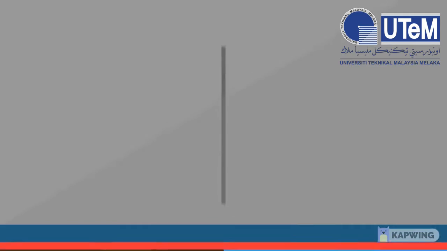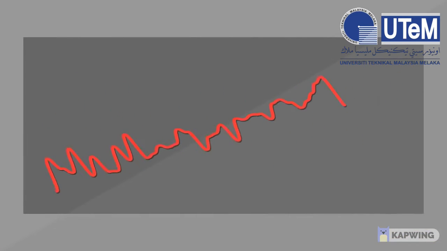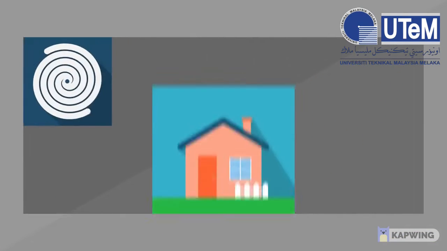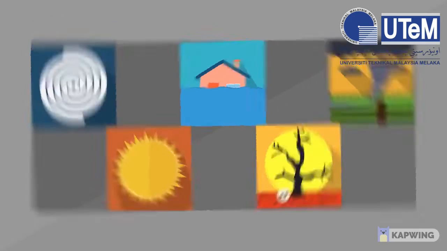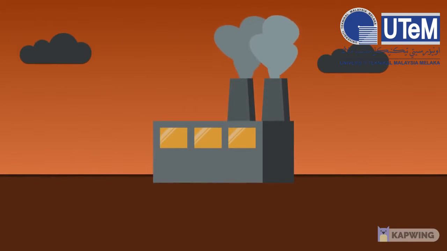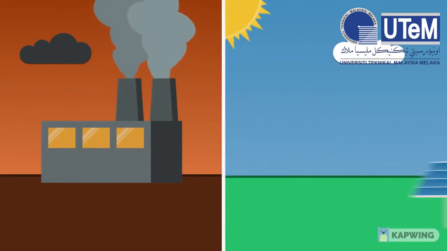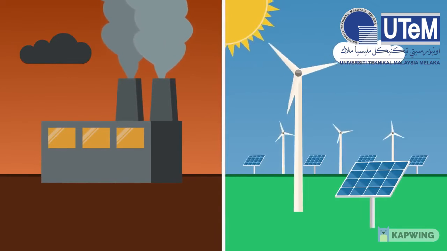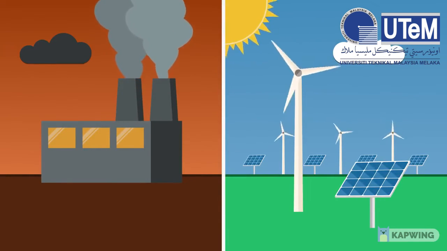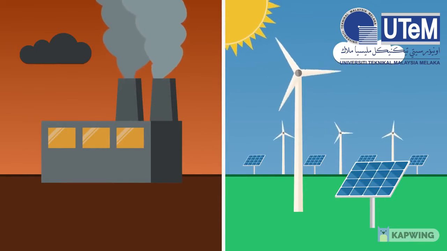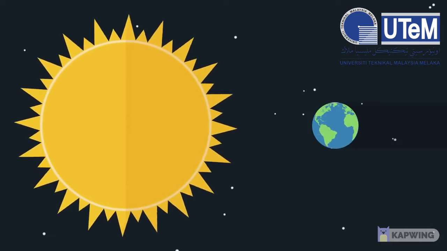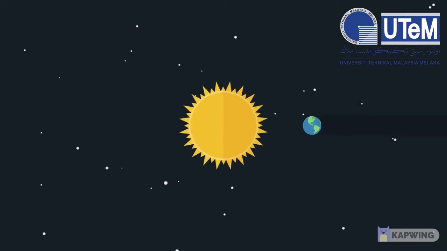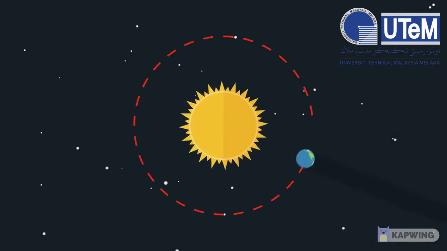As we all know, climate change also causes more frequent natural disasters such as hurricanes, floods, tornadoes, heat waves, and droughts. So the question is, how do we stop this? Instead of burning fossil fuels, we need to convert to renewable energy such as solar and wind power, which emit zero carbon when operating. More solar energy falls on the earth in 1 hour than all the energy that our civilizations consume in 1 year.